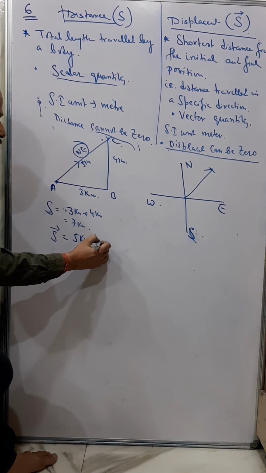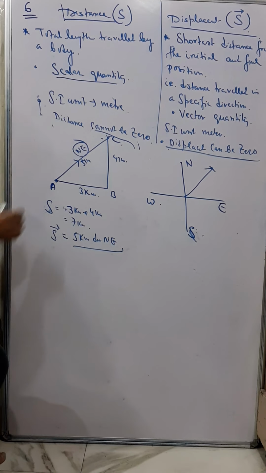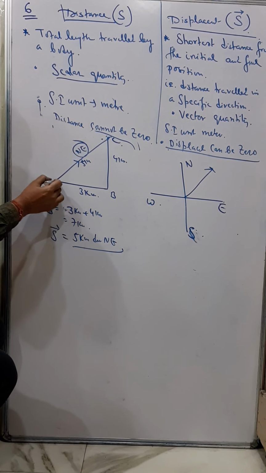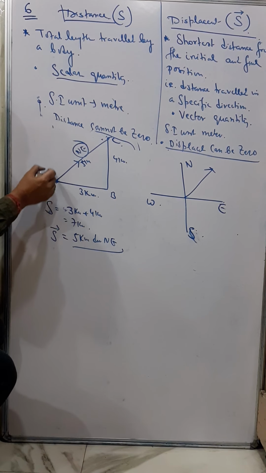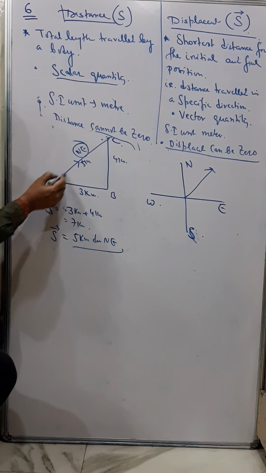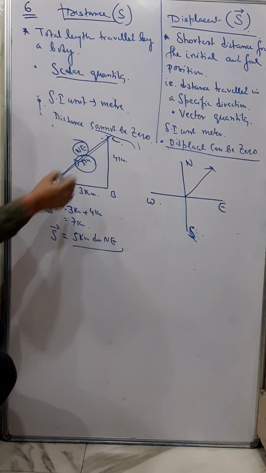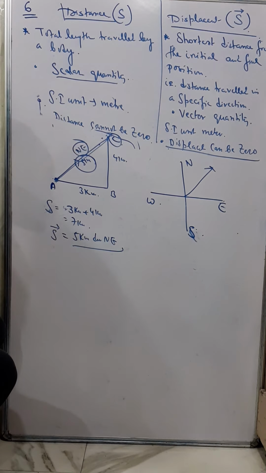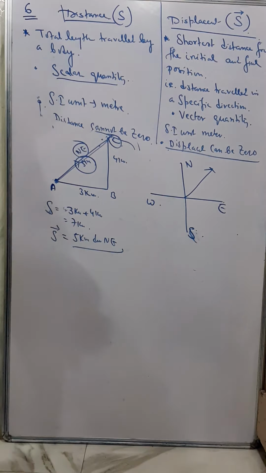due northeast. So that means if I now instruct this person that you just travel 5 kilometer due northeast, then he will follow the shortest path. So automatically the person from here will follow the northeast direction and after traveling 5 kilometer will reach C. Understand? So that's about distance and displacement. Okay.